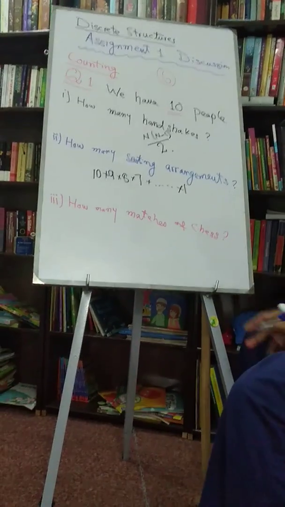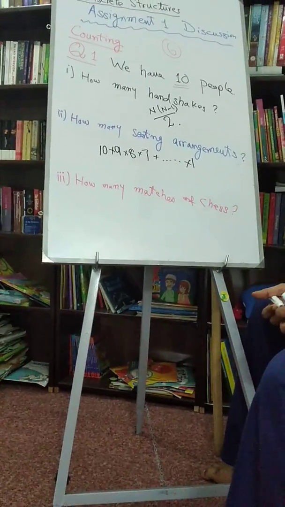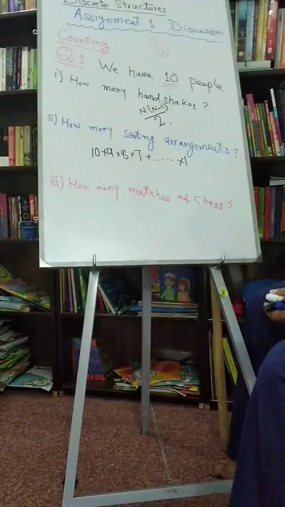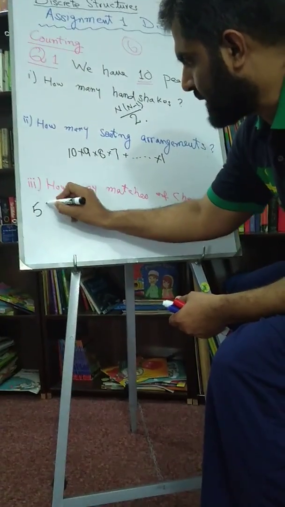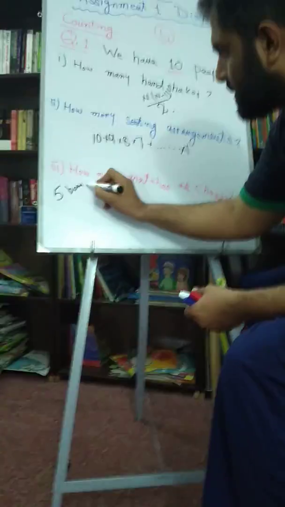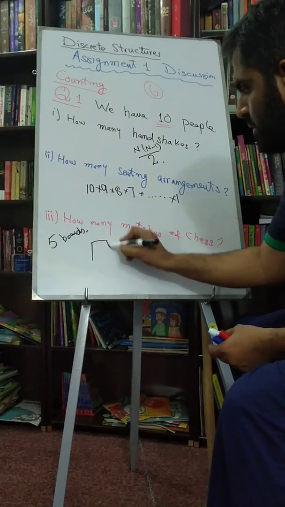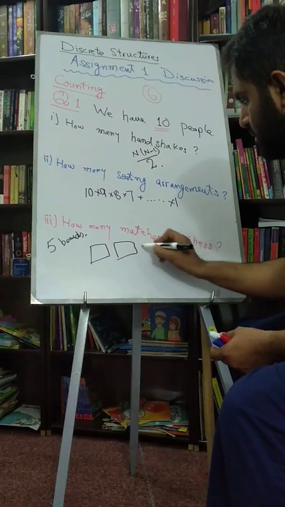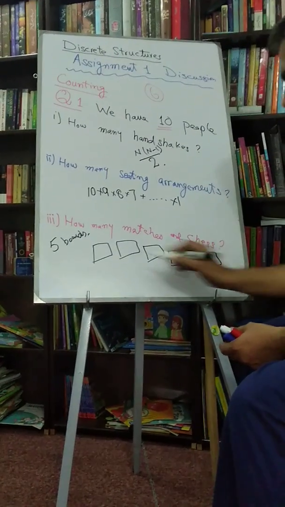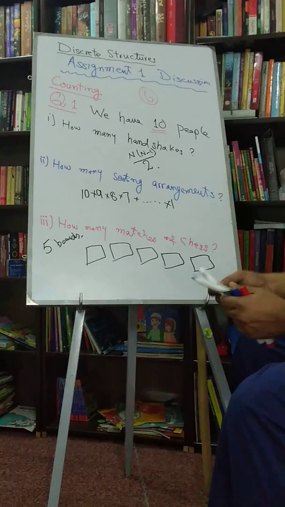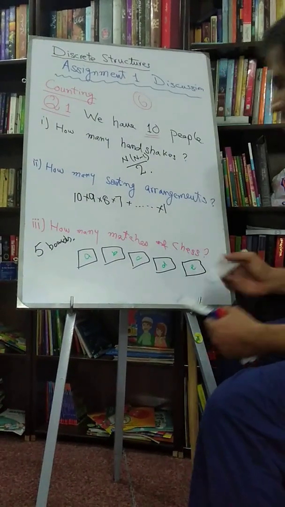The last part is interesting. Now they are sitting to play chess, so each board will have 2 players. How many boards do we have? We are going to have 5 chess boards. 10 players, so we need 5 boards. Fine. So on each board there are 2 players: 1, 2, 3, 4 and 5 boards. And let's just name them for our convenience: A, B, C, D, E. These are the names of the boards.